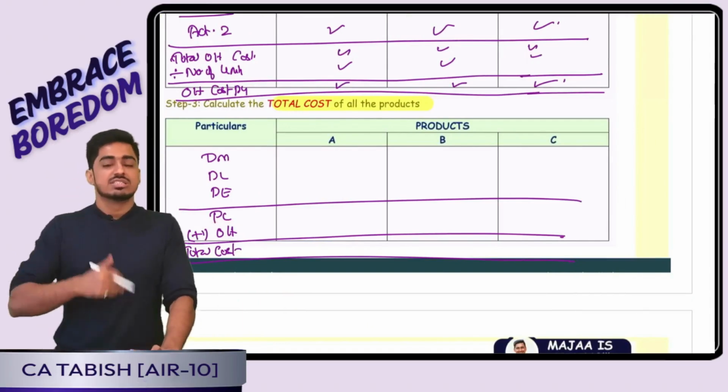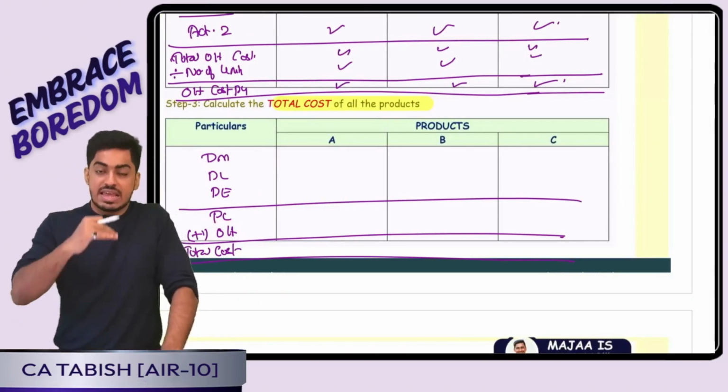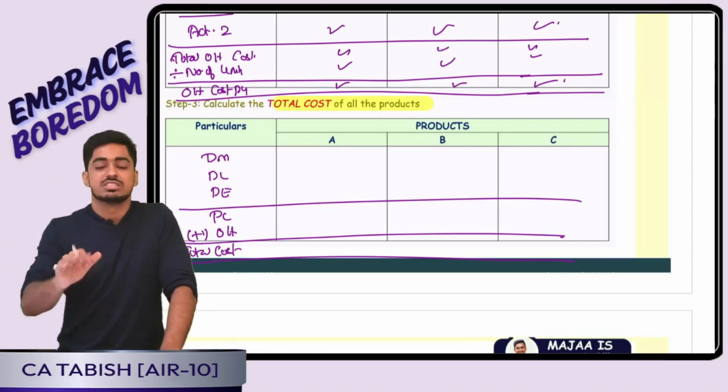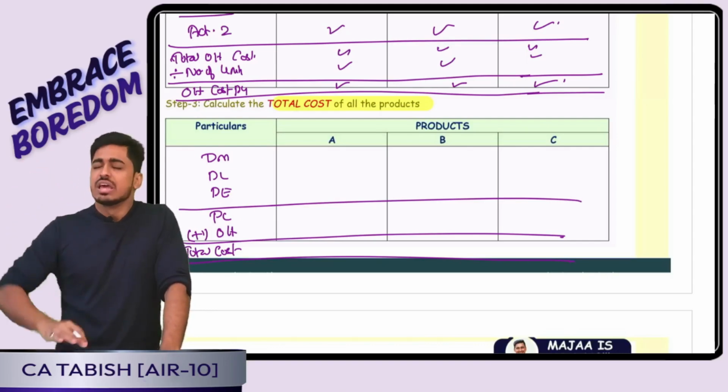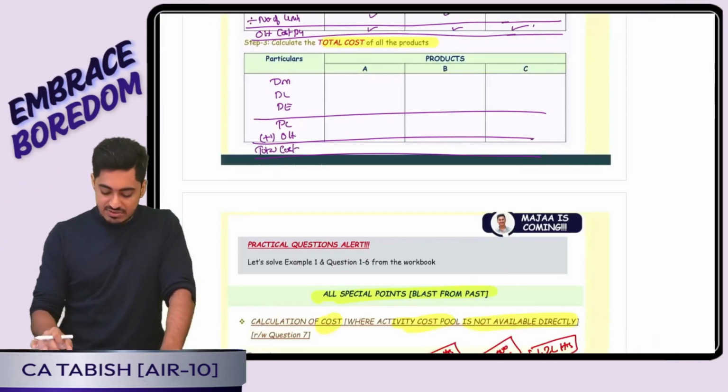3 steps. Step 1, calculate activity cost driver rate. Step 2, using that, allocate overheads to the products and calculate your overhead cost per unit. Step 3, calculate the total cost per unit. Every question on ABC we will solve using this framework. Is this clear everyone? Okay.